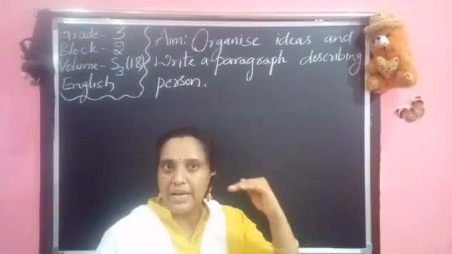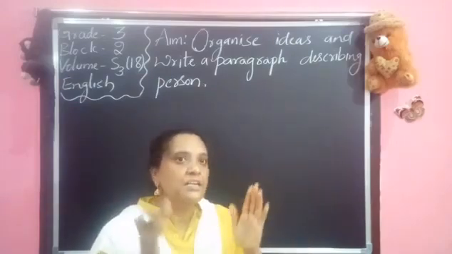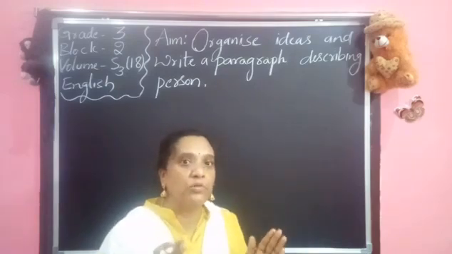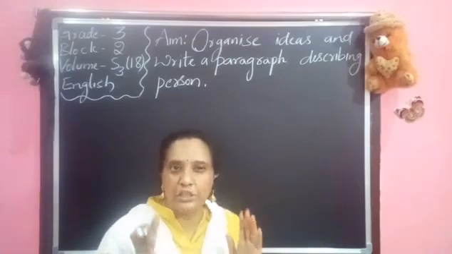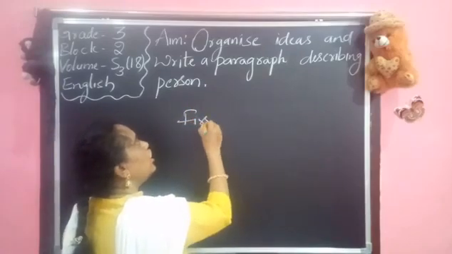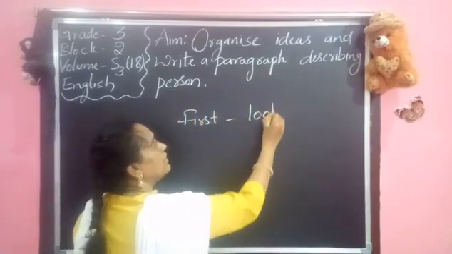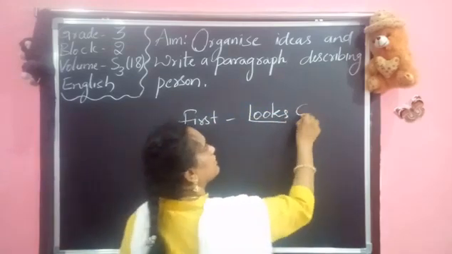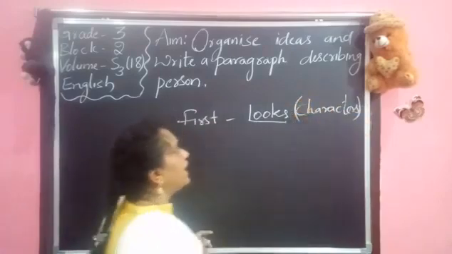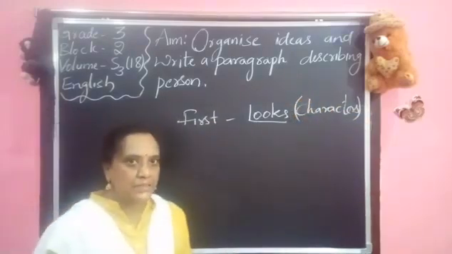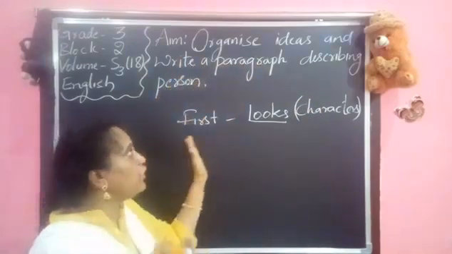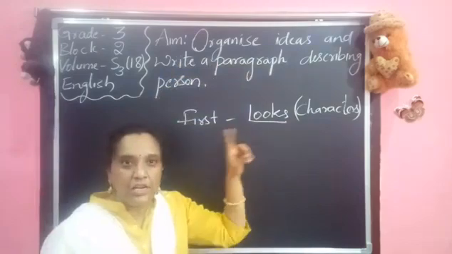So our first explanation is after the looks, meaning her eyes, her nose, her body. Anything you can take, and first you explain about the looks, how she looks. Who looks? The character. So we are going to explain how the character looks. That is the first thing we want to explain to keep them in order. While arranging the ideas, first we want to see how the character looks.